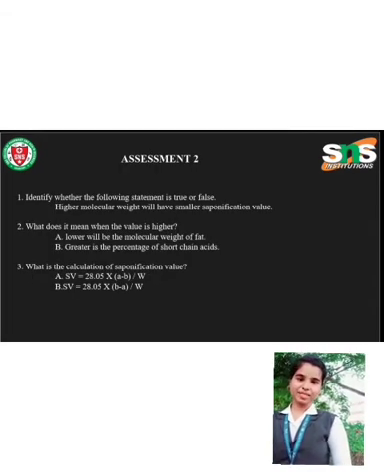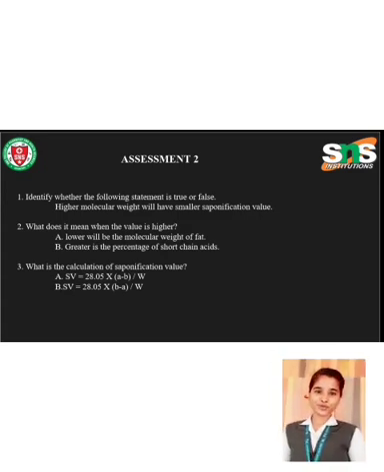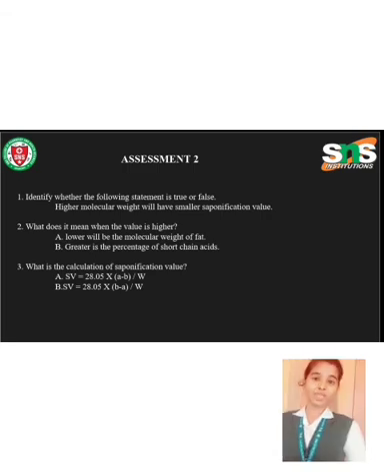Now let's see another short assessment. Identify whether the following statement is true or false. Higher molecular weight will have smaller saponification value. And the statement is true. Of course, higher molecular weight will have smaller saponification value, as we saw before.